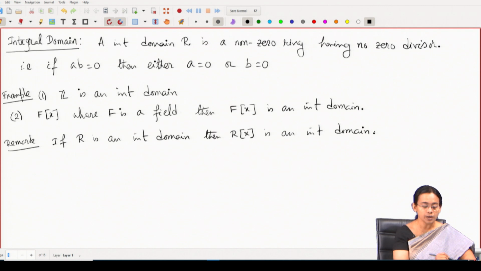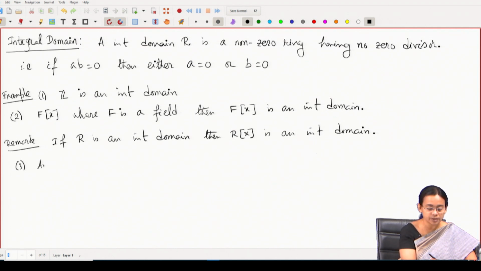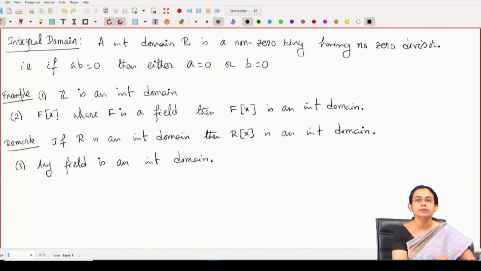We will see some examples later. Apart from this, we also have the example of a field. Any field is an integral domain. In fact, we have seen that in any field all the non-zero elements have multiplicative inverses. So, they are units and units can never be zero divisors. So, any field is certainly an integral domain.